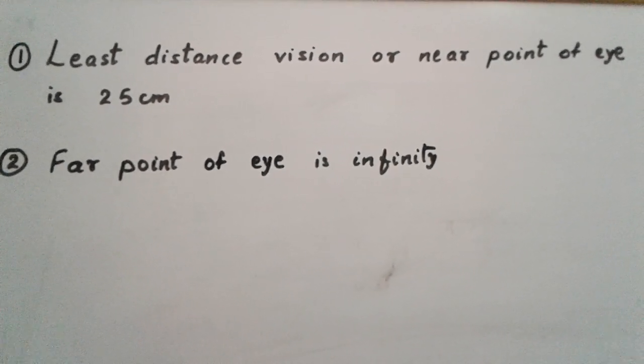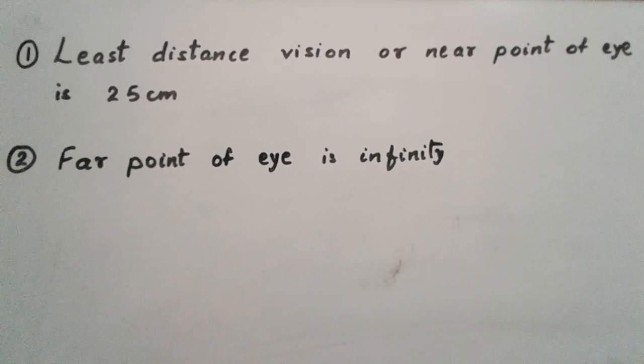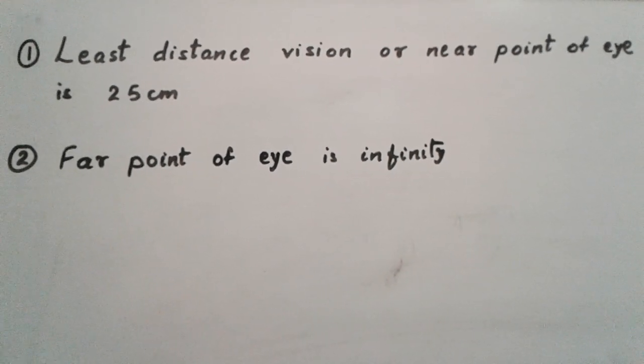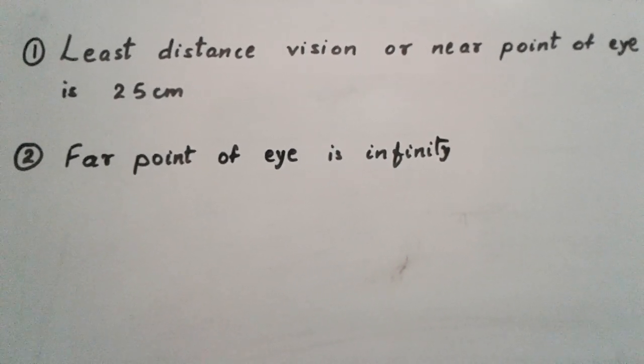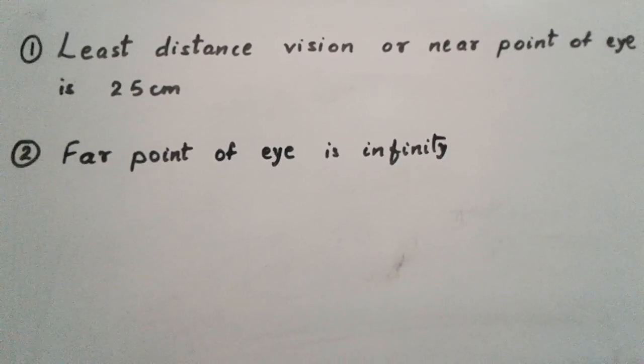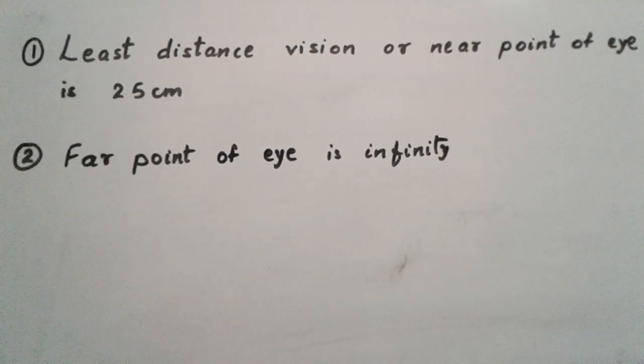So with this we learned two things today. First, power of accommodation, and second, the near point of the eye and the far point of the eye. With this, I will request you to complete the written work in your class work copy for this much portion, which will be given in the attached file.